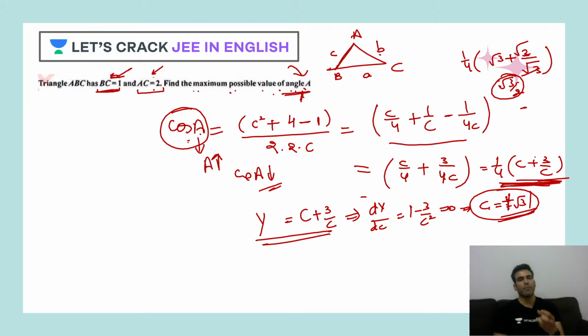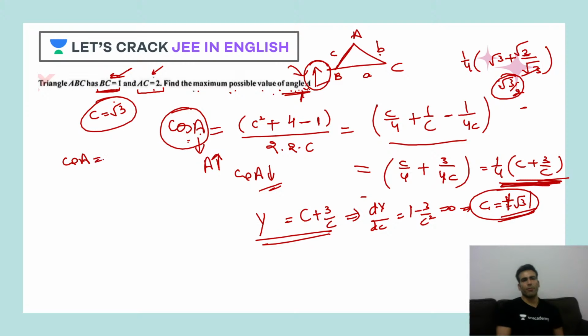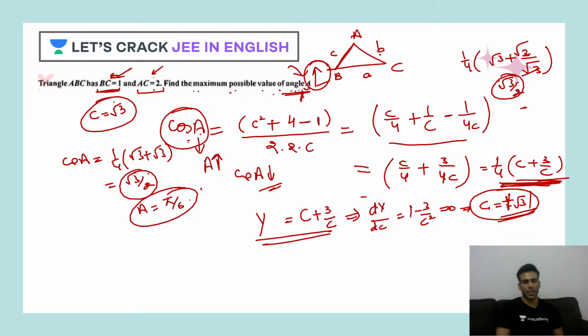Minimum. Cos A is becoming minimum. So when small c is root 3, your angle A is becoming maximum. Now if you need to find the value of this angle A, it's easy. Cos A will be 1/4 root 3 plus root 3, which is equal to root 3/2. And then A will be pi/6, 30 degrees. That's it.